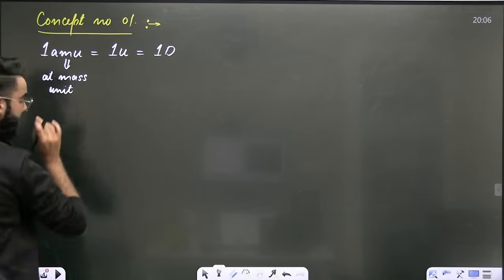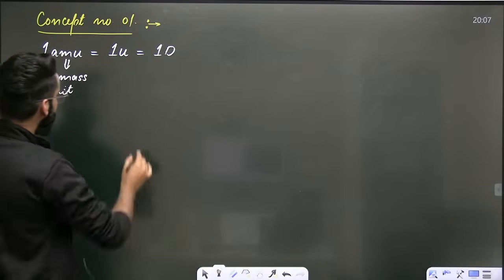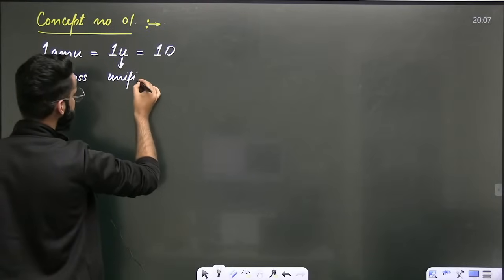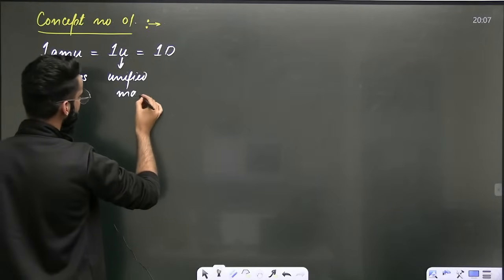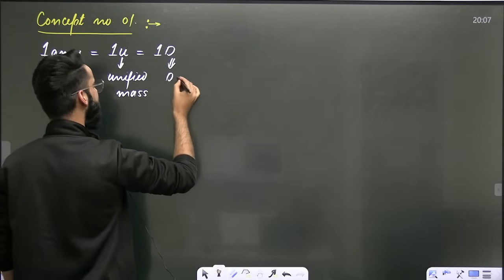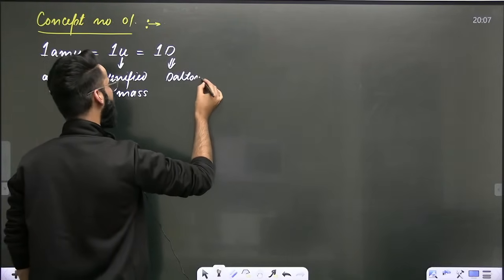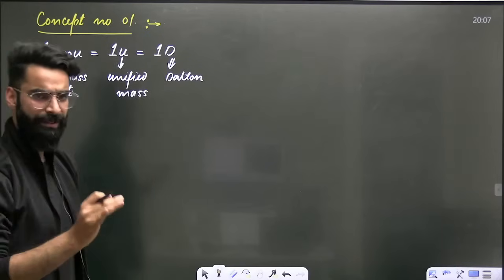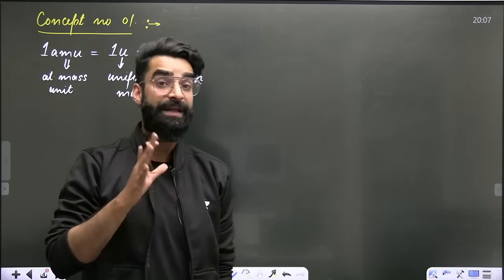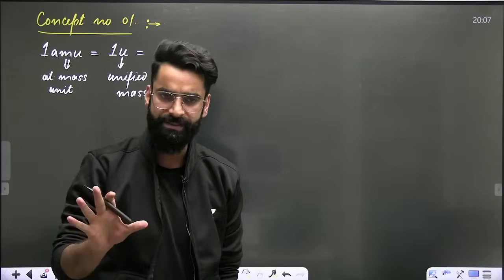AMU stands for the atomic mass unit. This U stands for the unified mass, and this D stands for the Dalton. Either you can call it AMU, or U, or D. The choice is all yours.